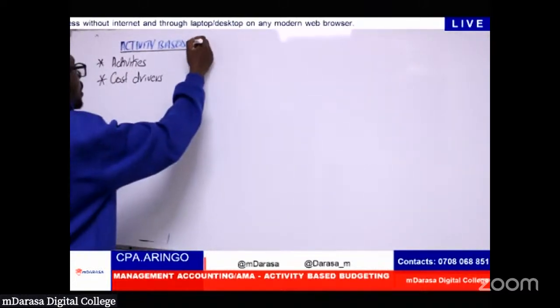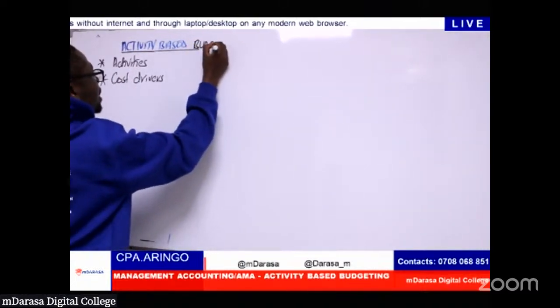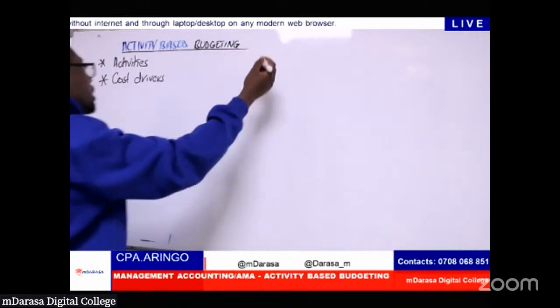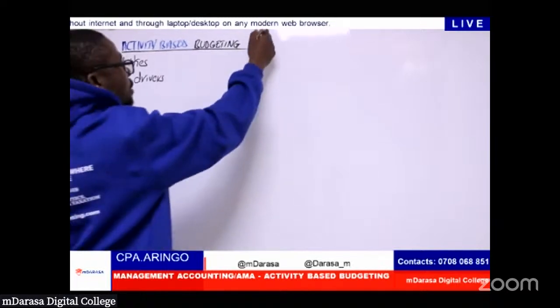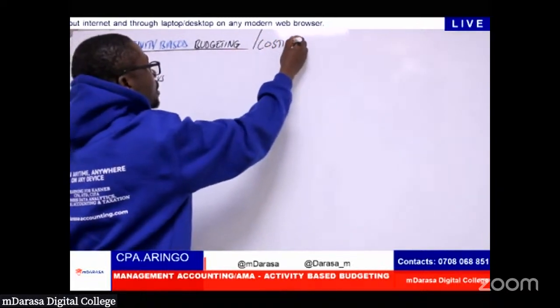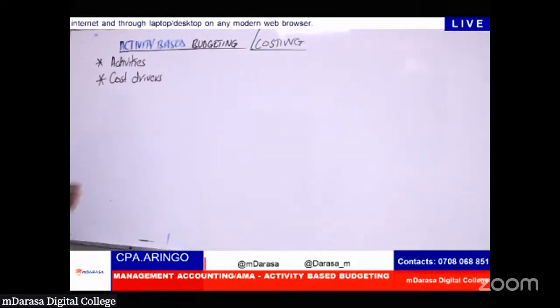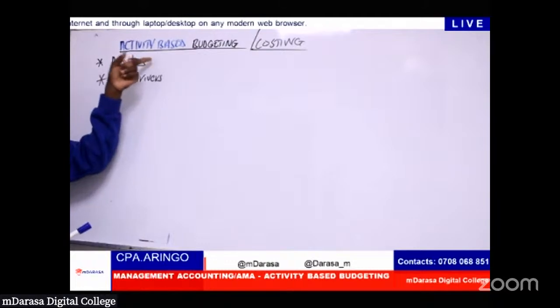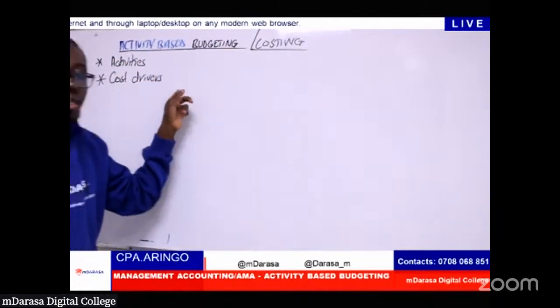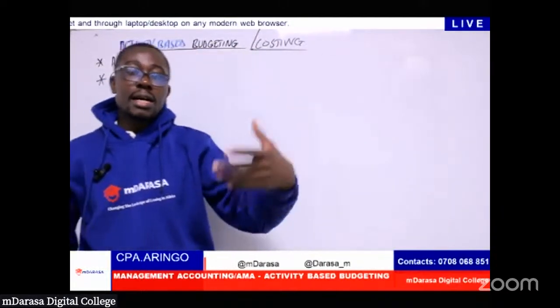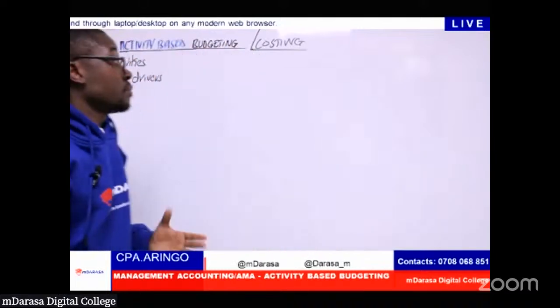Remember, at this point, you're tested on activity-based budgeting, but Mwalimu also mentioned that the whole idea will always be looking at what? Activity-based costing as well. So in all these scenarios, you should understand that we'll always be talking about the activities and the cost drivers. See? So cost drivers are simply what will lead us to incur a specific cost